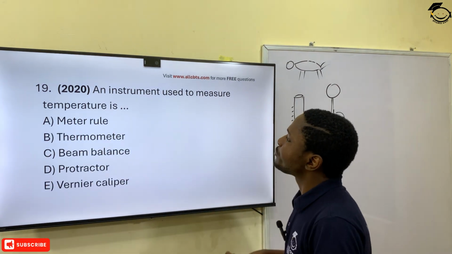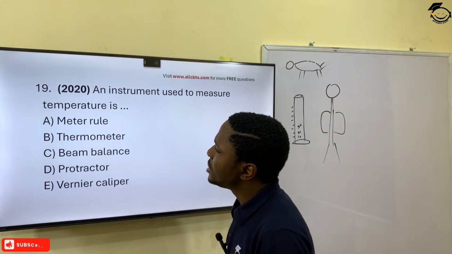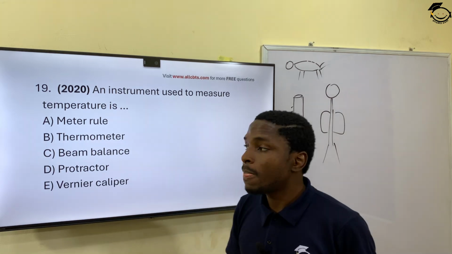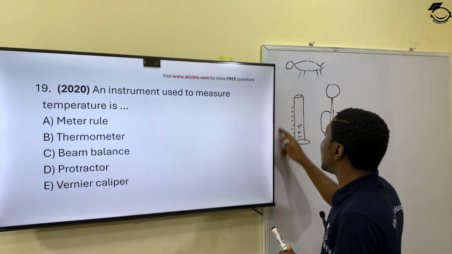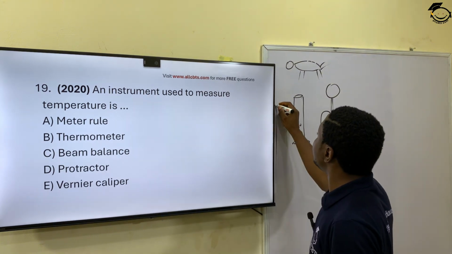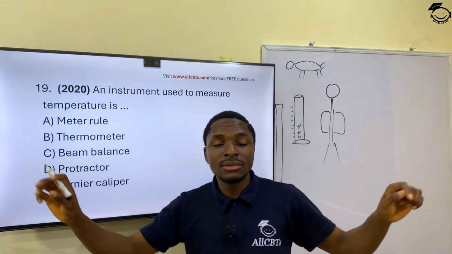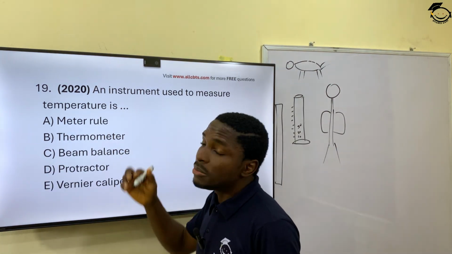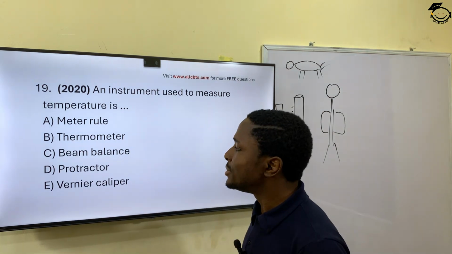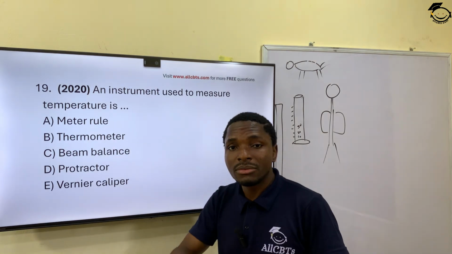Question 19. An instrument used to measure temperature is called what? Is it the meter rule? Definitely not. The meter rule is just a ruler that is used to take the length of something. Yes, so thermometer. A thermometer can be a rod type, can be a digital type, whatever.